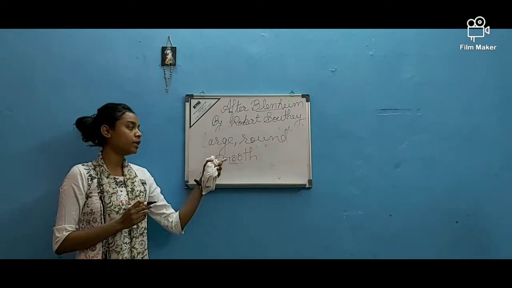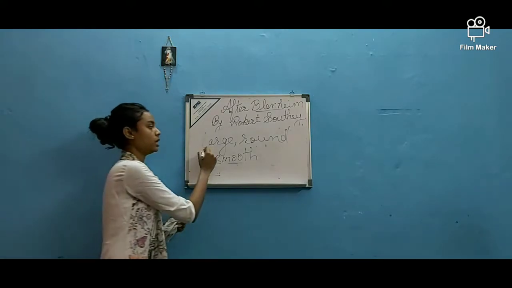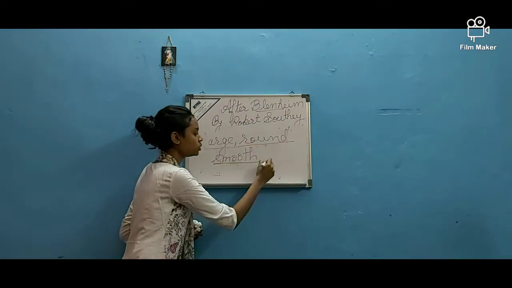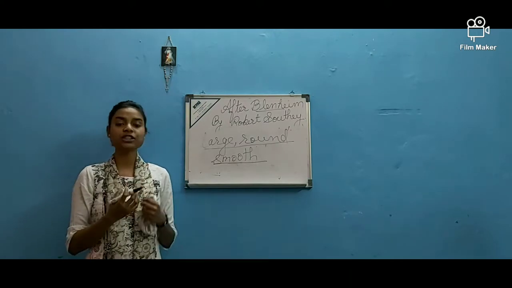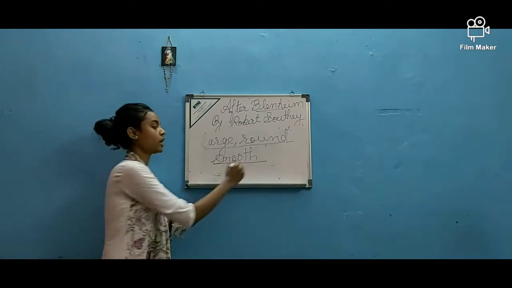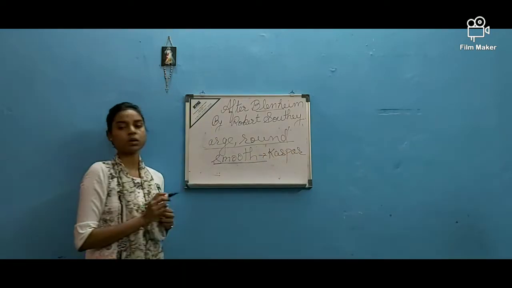Wilhelmine is also curious about this large, round and smooth thing that Peterkin has found, and both of them, with that curiosity, go to their grandfather Caspar to ask about it.